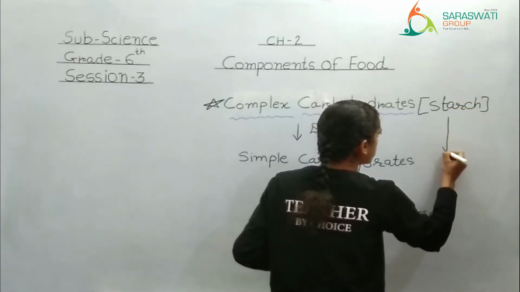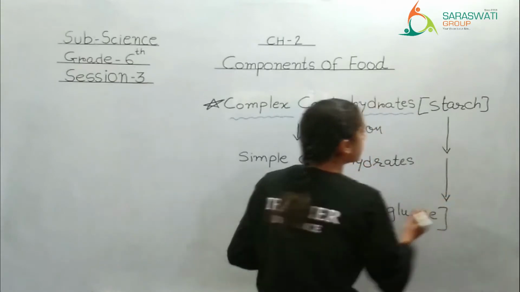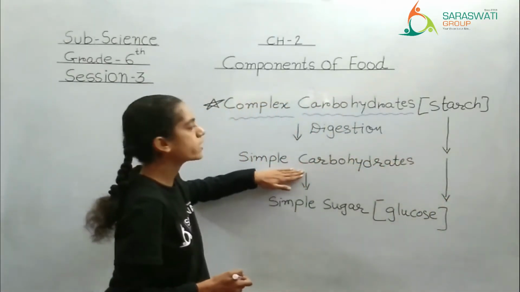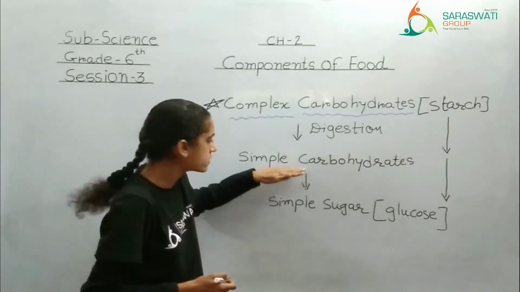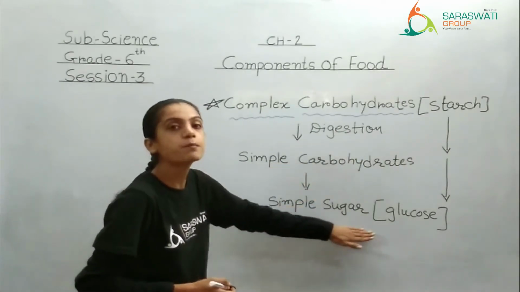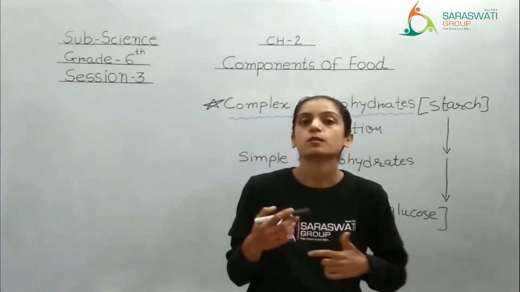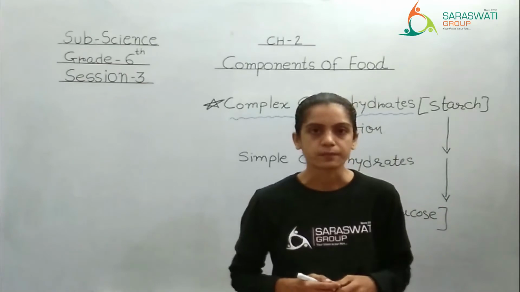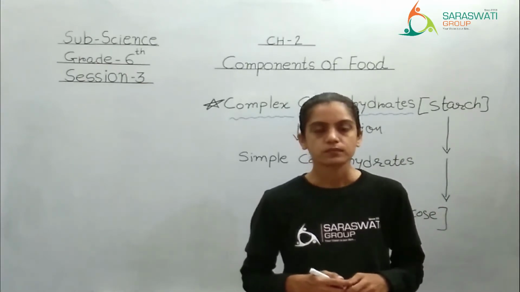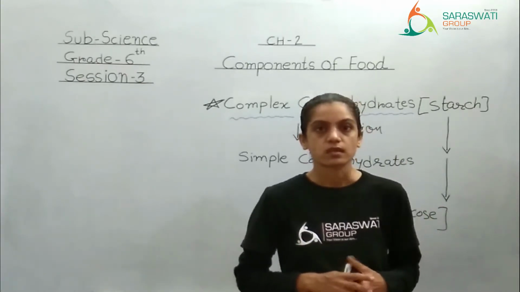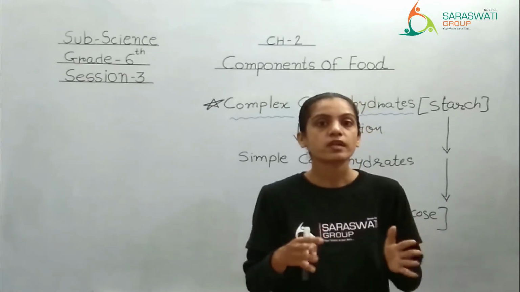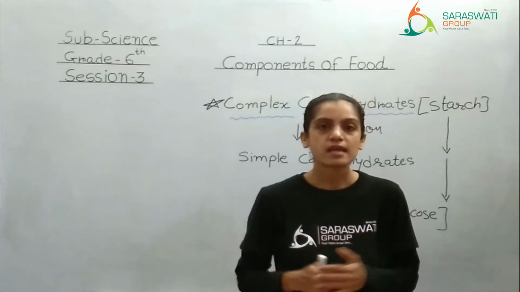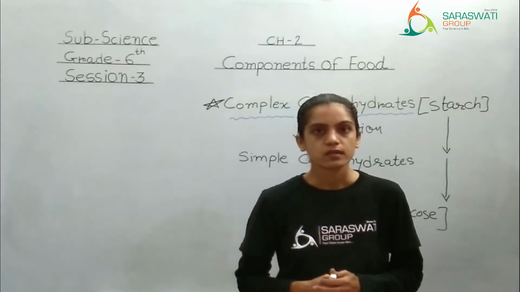First, starch will get converted to the simple carbohydrate, that is simple sugar, and that simple sugar will get absorbed by the blood, and then it will get circulated in the entire body. Clear? It's a very simple process. I have repeated the process 2-3 times in a different manner, so that you can have a better understanding, right?